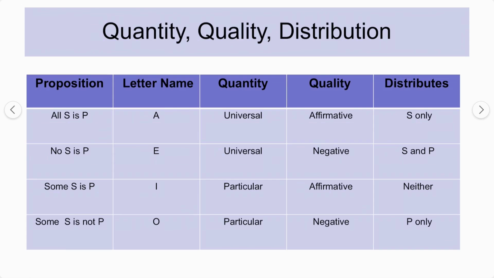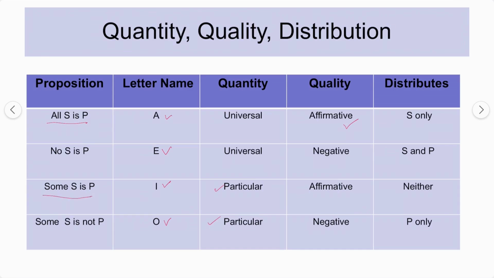Now let's see this summary of the whole thing. So we have the propositions: all S is P, no S is P, some S is P, some S is not P. And what are the letter names? A, E, I and O propositions. Quantity is easy to understand. These two are universal in nature and some, I and O propositions, are particular in nature. And what about the quality? The quality of all S is P is affirmative.